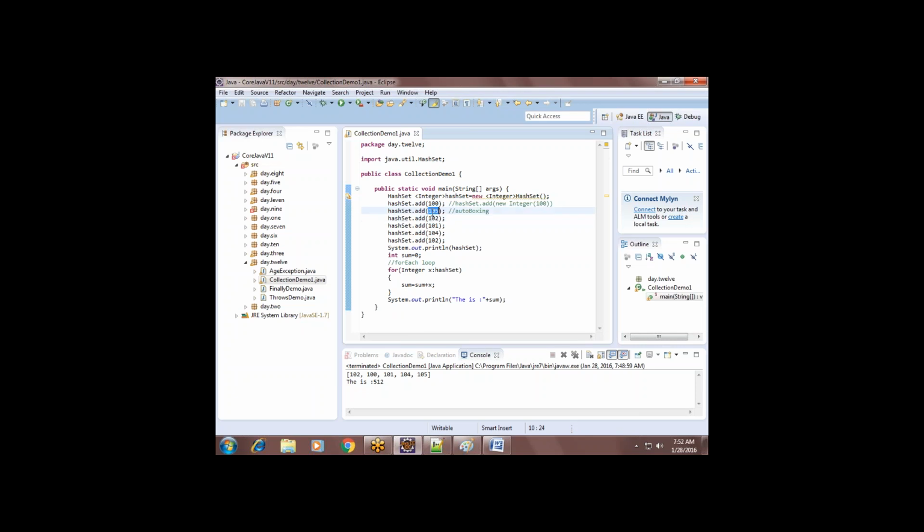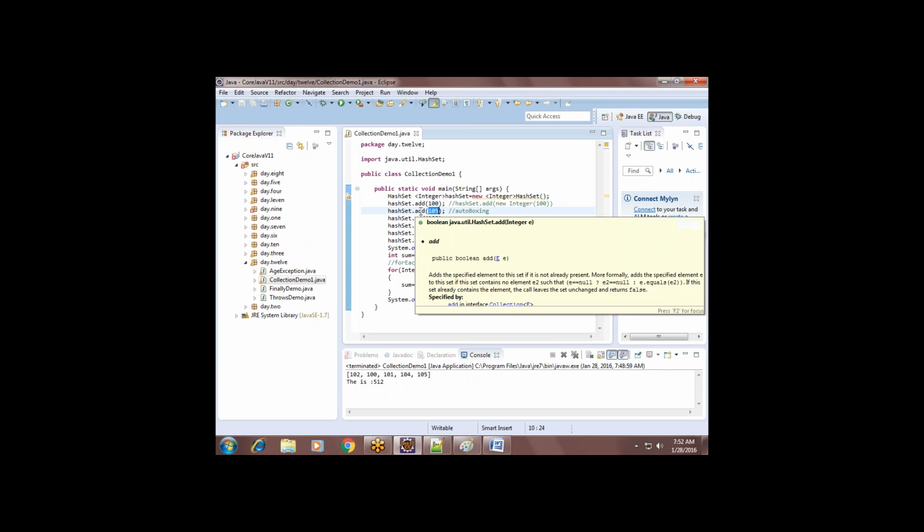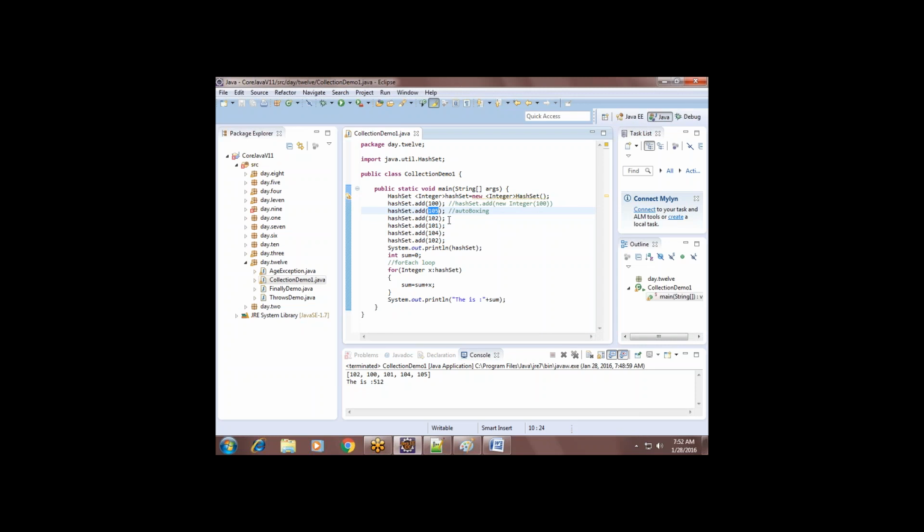Converting a normal data type into, see, it must be Integer type, right? But this is a normal integer. Automatically it will be converted. So converting from a primitive, int a, int b, char, primitive type to object type. Similarly, in the reverse, this object, how is it added to a normal integer?